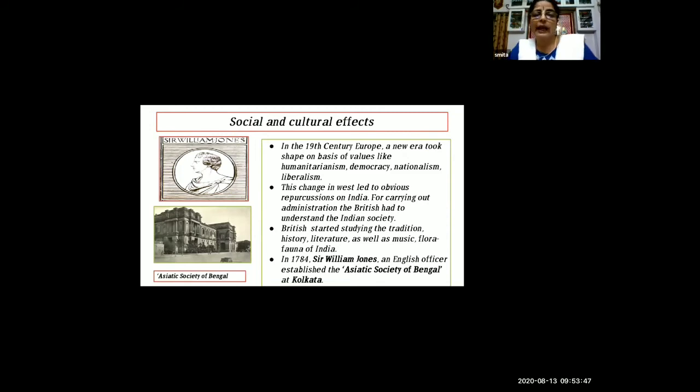In the 19th century, in Europe, a new era took shape on the basis of values like humanitarianism, democracy, nationalism, and liberalism. Because of all these values, a new shape was taken by this new Europe, which is called the New Era. Some changes were there. Now we can see what changes they made.